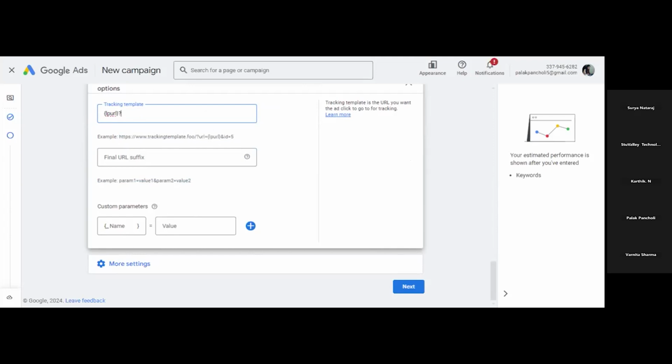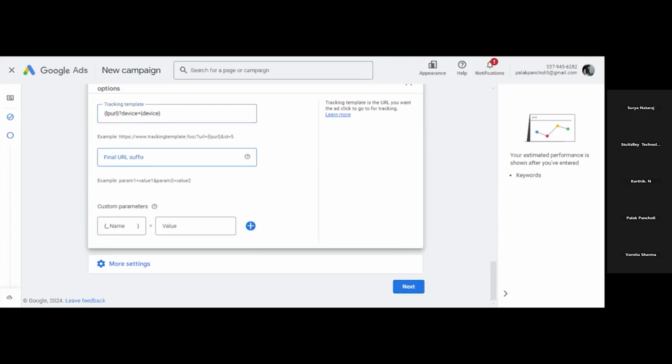Question mark is the starting of parameter, okay. So question mark, then what you want to track. For example, you want to track device, so you will write device equals to, how will you get value? Value will be again in the device only, means laptop, mobile, okay. So this is the tracking template.